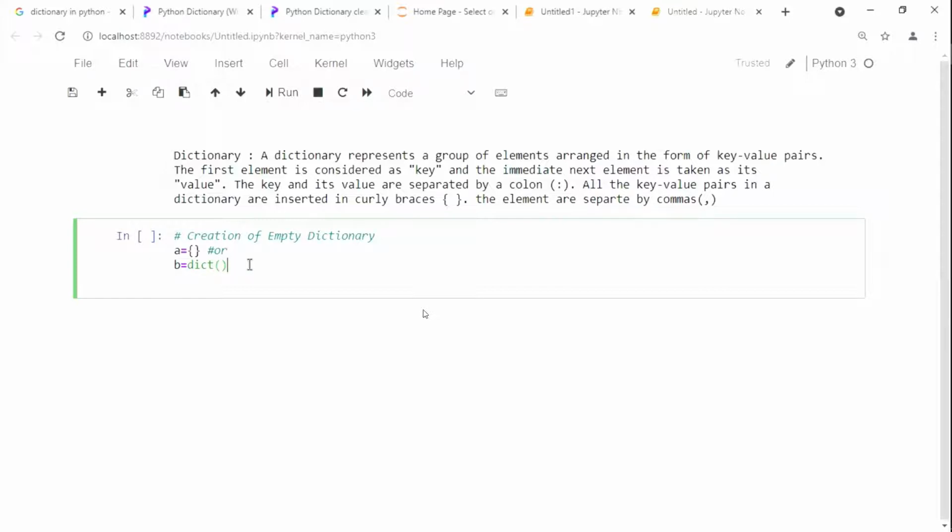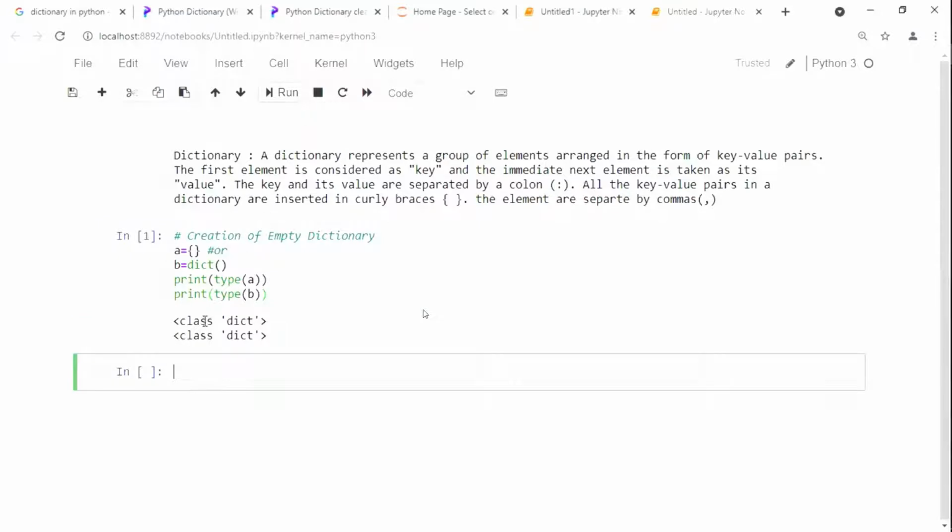Now see here, in order to know the type, now I'm going to print the type of A as well as the type of B. Now run it. Now see here, both classes will be dictionary. You can write like this, both classes will be dictionary. This is for the creation of an empty dictionary.